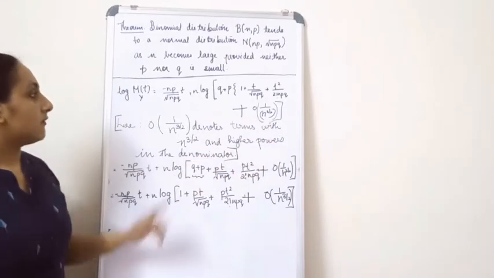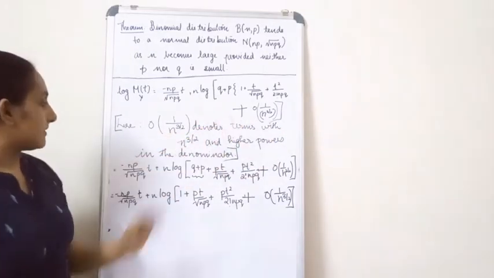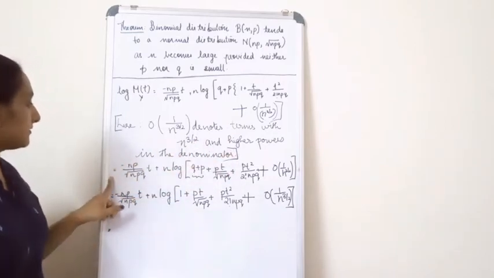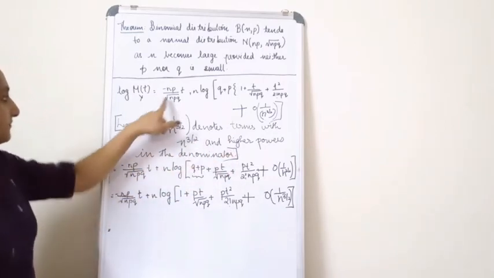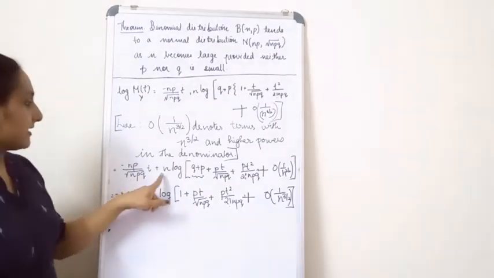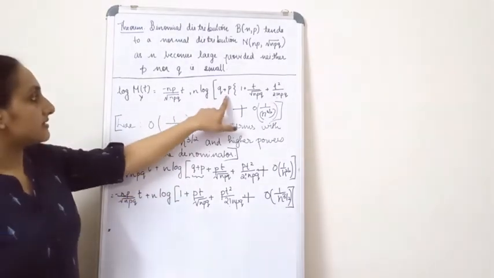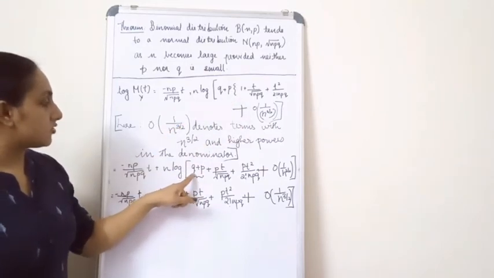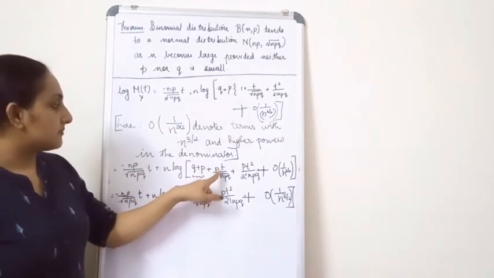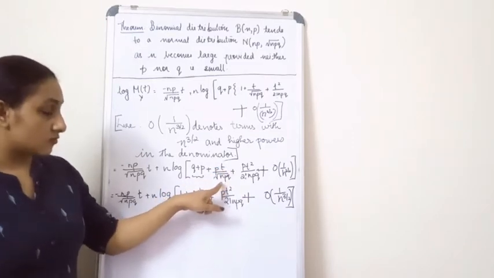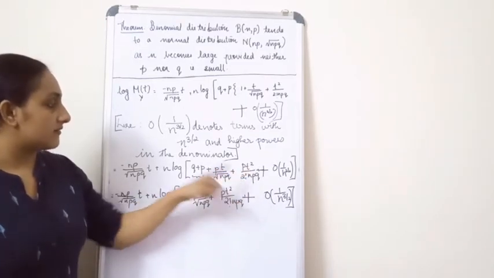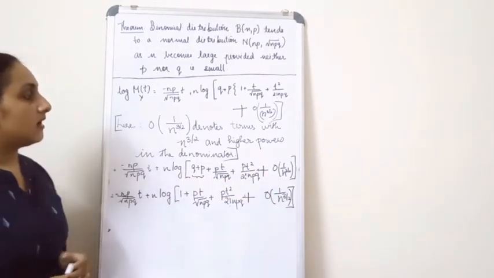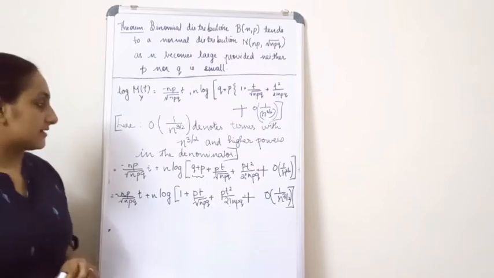Fine, now let that be there. That is what I have written over here. Now this is equal to, this term I wrote as it is, n log, and what I did is I took this p inside. When I took the p inside, I got q plus p plus pt divided by root npq plus pt square divided by 2 factorial npq plus order of 1 by n raised to 3 by 2.